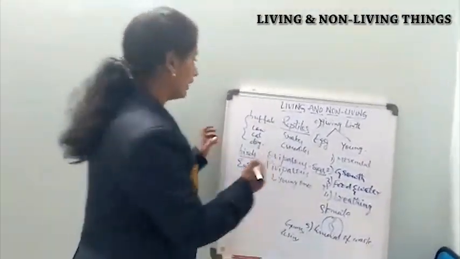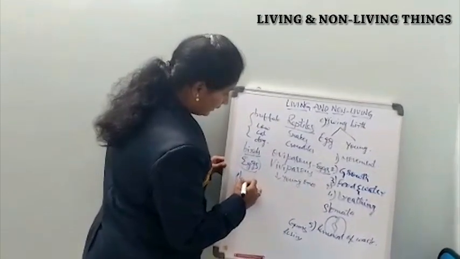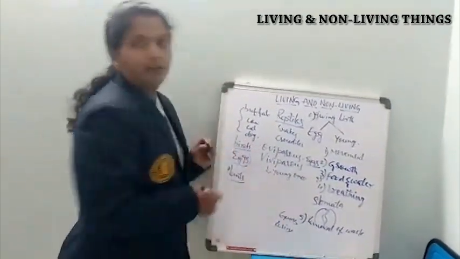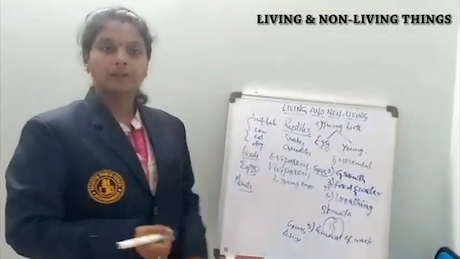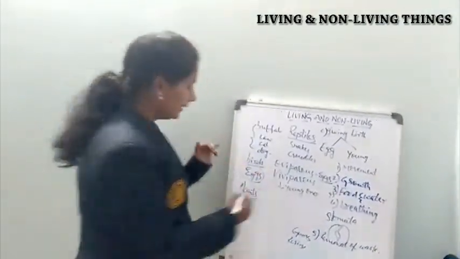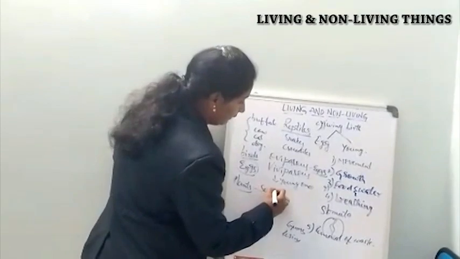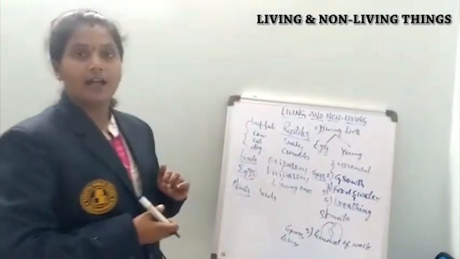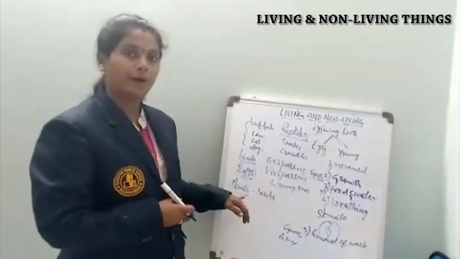Next, moving on to the next living organism, plants. How do plants give birth to the young ones? The main mode is through seeds. Most plants grow with the help of seeds.